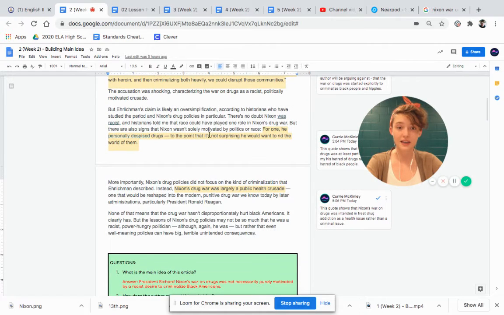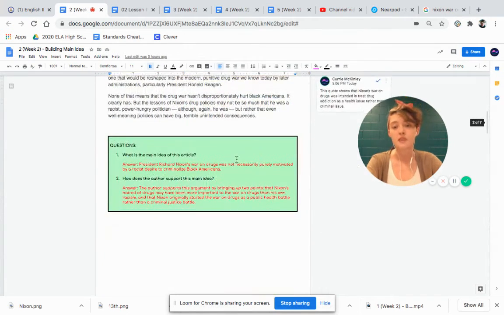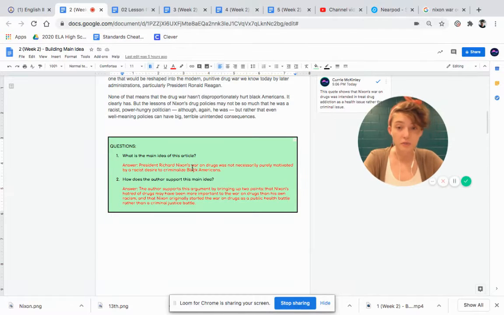You're going to be highlighting anything that helps the author support the main idea. And again, the main idea is always up here at the top if you're looking for it. President Richard Nixon's war on drugs was not necessarily purely motivated by a racist desire to criminalize Black Americans. You're also going to be answering questions at the bottom of each section. So, what was the main idea of this article? Again, I just restated the main idea because the main idea is in the first paragraph, but you're going to have different supporting ideas for your paragraphs.